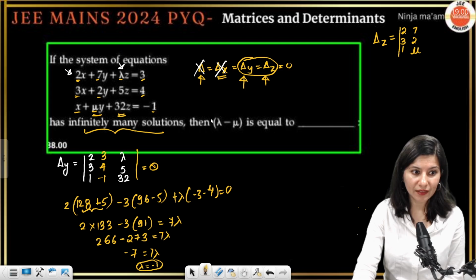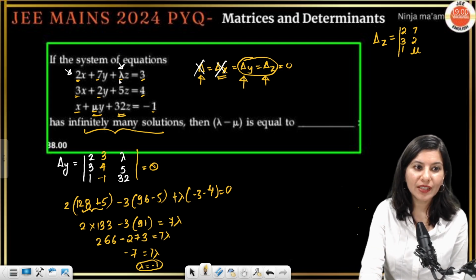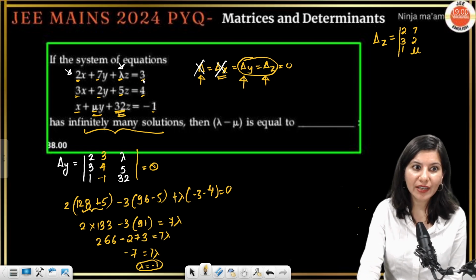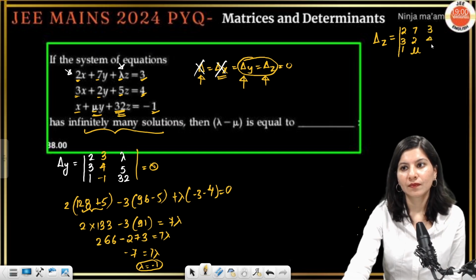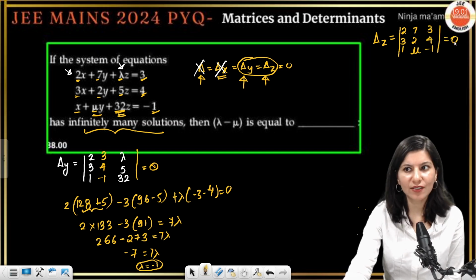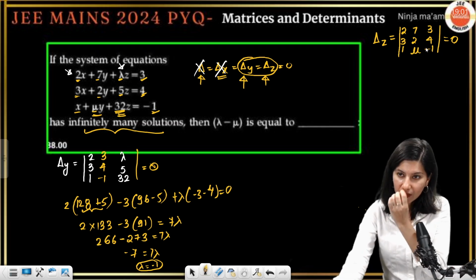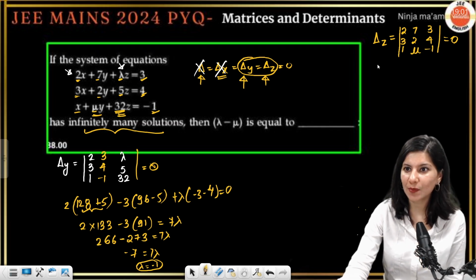Column 3, instead of lambda, 5 and 32, although you can write it because you know the value of lambda, but because we are calculating del z, 3, 4 and minus 1. Otherwise, it would have been del and that is also fine. No issues. Okay, so yeah, it looks good. The numbers are pretty small, so we can just expand it.